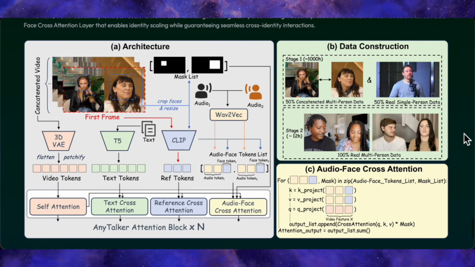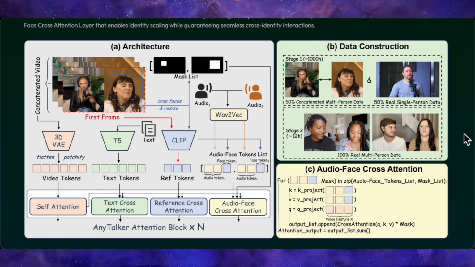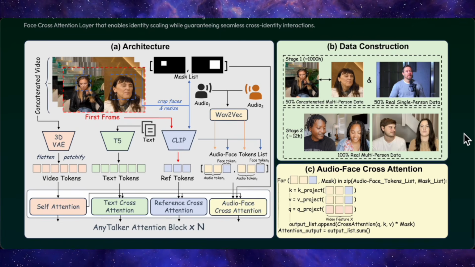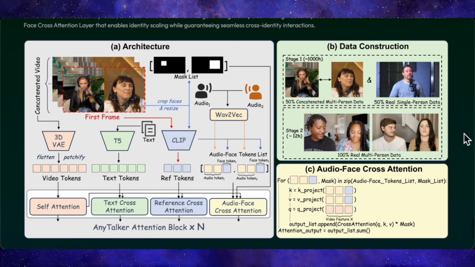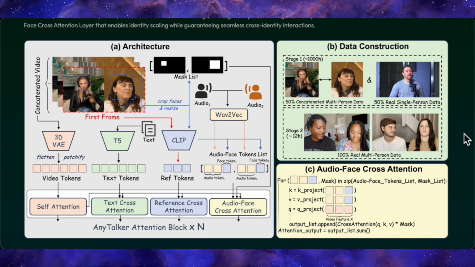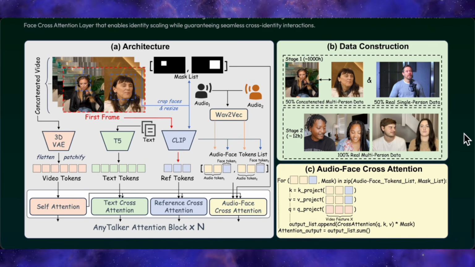Under the hood, AnyTalker is built on top of a large WAN video diffusion transformer, and the key innovation is a module called Audio Face Cross Attention that lets the model scale to any number of identities.